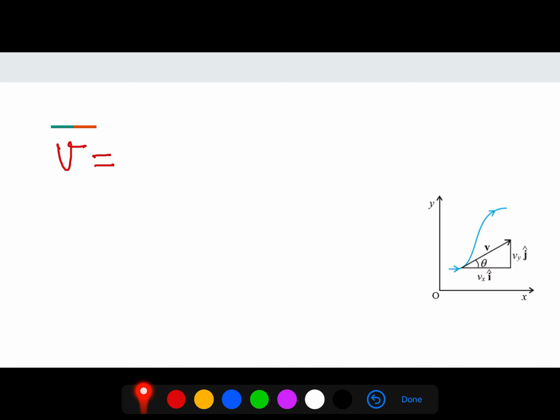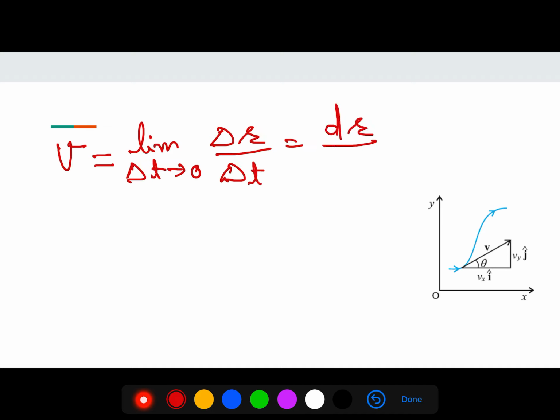Instantaneous velocity can be written as limit delta t tends to 0 of delta r upon delta t. So it will be dr by dt. If we differentiate position with respect to time, then we can find the instantaneous velocity.